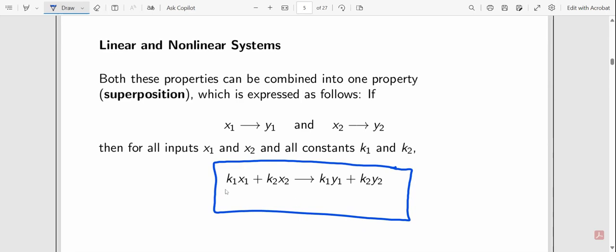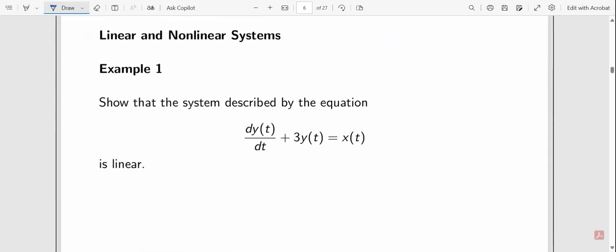So we can say that if x1 is multiplied by a constant k1 and x2 is multiplied by a constant k2, and we take the sum of both, that will give the output signal with the same constants k1 and k2 multiplied by y1 and y2, and the sum of both. Here we can see an example where we have to show that the system described by the equation is linear.